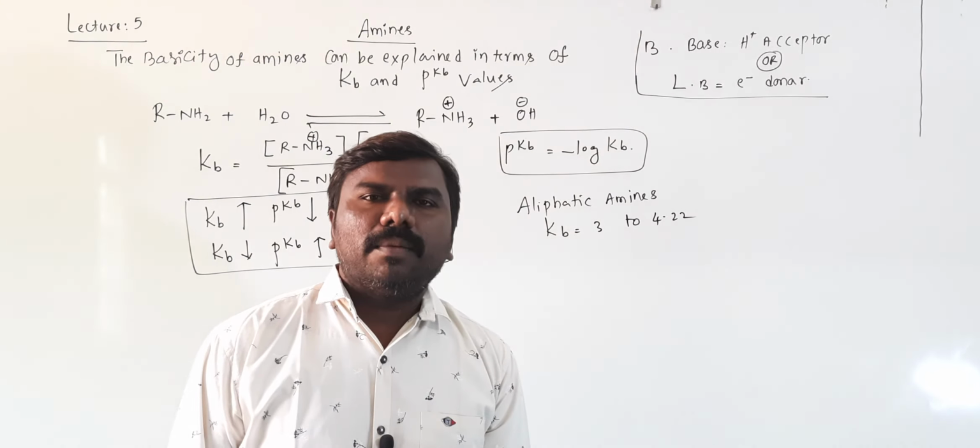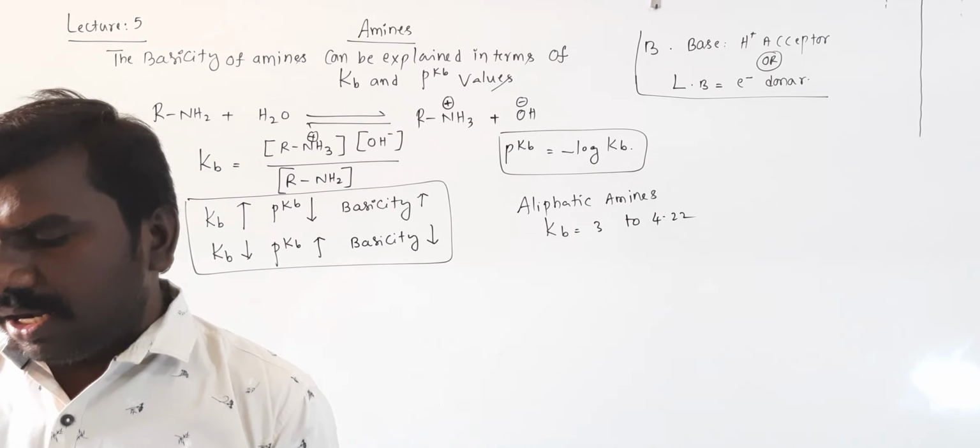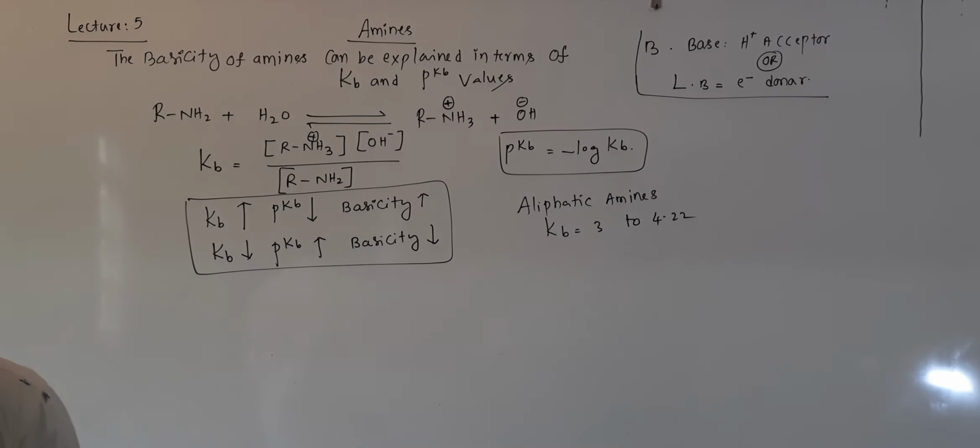It means aliphatic amines are stronger bases than aromatic amines and ammonia here, right?